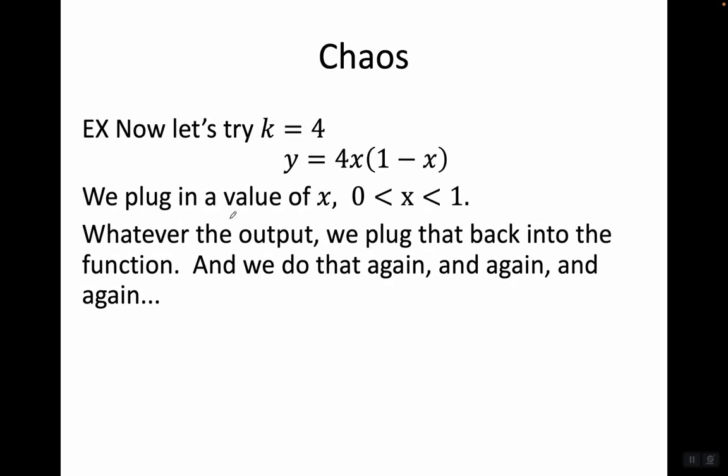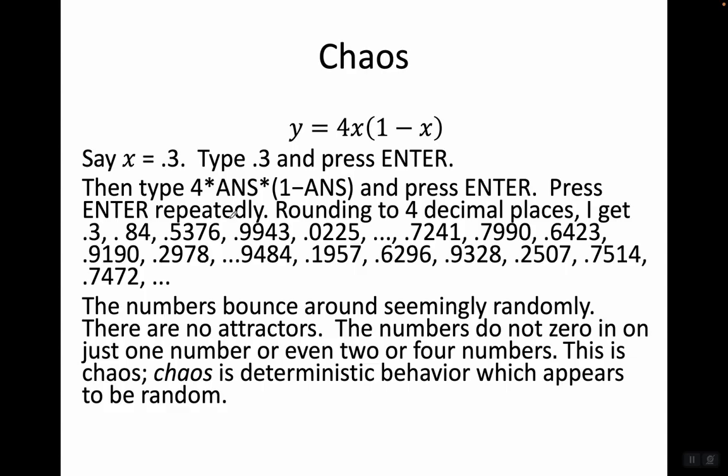Now let's try k equals 4. Y equals 4x times 1 minus x. So plug in some value of x, and whatever the output, plug it back in the function, do it again and again and again. Again, try x equals 0.3, type 0.3 and press enter. Then type 4 times answer times 1 minus answer and press enter repeatedly. Rounding to 4 decimal places, I get this. The numbers bounce around seemingly randomly. There are no attractors. The numbers do not zero in on just one number. They don't even bounce between 2 or 4 numbers. This is chaos. Chaos is deterministic behavior which appears to be random. Again, it's deterministic, it's predetermined, but it just looks random.